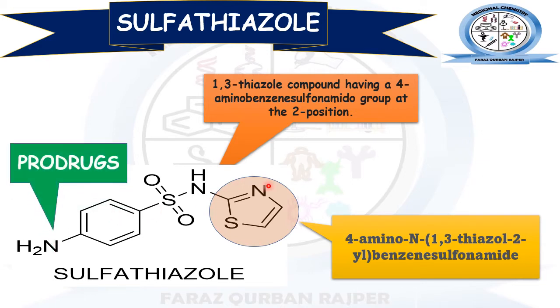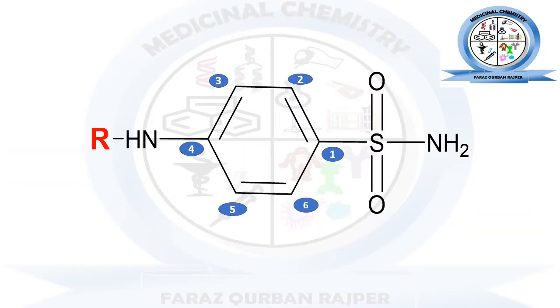Different prodrugs we have already studied can be formed with the substitution of the fourth position or para position amino functional group, which can be substituted to get different products for sulfonamide, and one of the prodrugs of sulfathiazole can also be formed by substitution of its fourth position amino group.